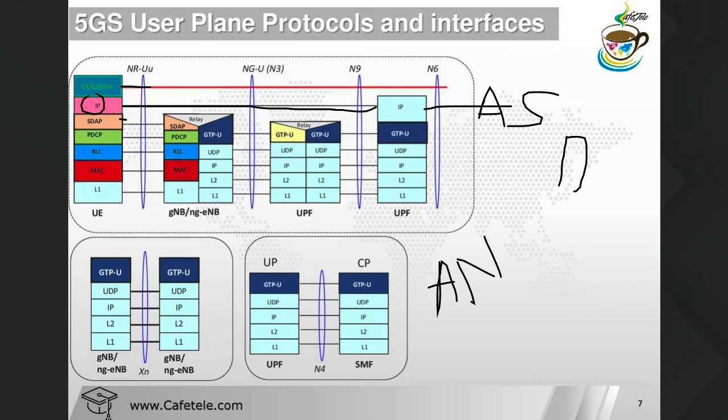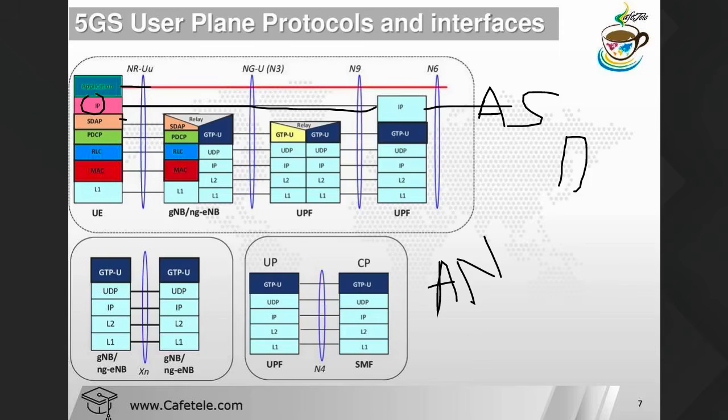Now this one I already explained, what PDCP is. The PDCP job is the same: to provide header compression, ciphering and integrity protection for the user plane data, and header compression is done with the help of ROHC here. Now we have the RLC protocol layer.